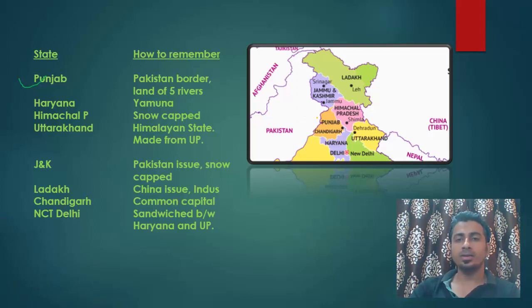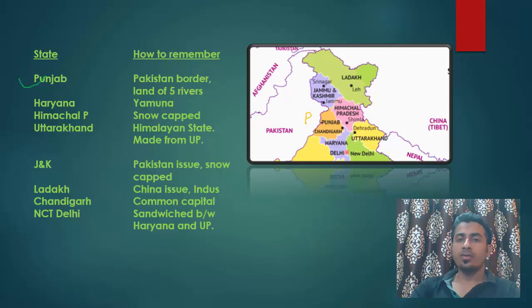See, Punjab is a cultural region which is in Pakistan also. We have got Punjabis in Pakistan also, but their religion is different, and our division was done on religious lines. So you can remember that Punjab is on both sides. So Punjab is bordering Pakistan, and I told you about 4 states bordering Pakistan. So according to that reason, also you can remember where Pakistan is. That's why I told you the formula of 4 and 5.